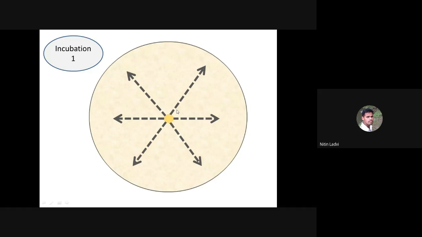As we have inoculated the test organism radially, that's why it is called the radial streak method. We have inoculated the test organism radially from the spot-inoculated antibiotic producer towards the periphery, and that's why it is called the radial streak method. Okay,